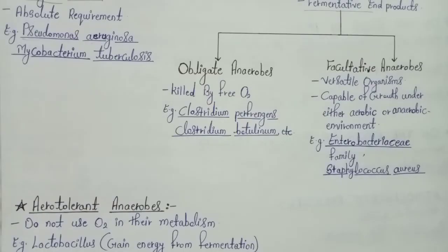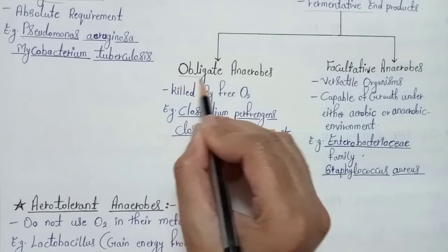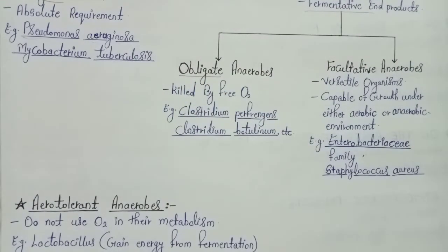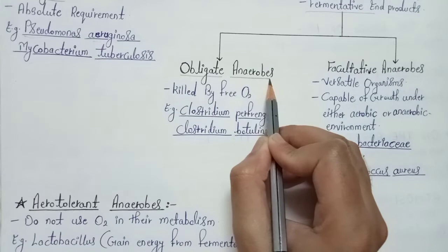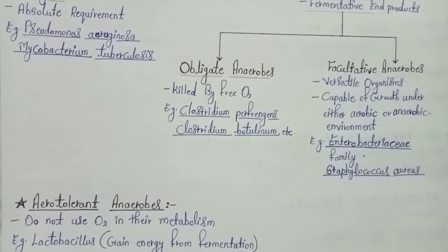Then anaerobic organisms are generally classified into two different categories, the obligate anaerobes and facultative anaerobes. As I told you, obligate means the compulsion or the absolute requirement of something. That means obligate anaerobes are the organisms which literally get killed by the free oxygen molecule. Generally, obligate anaerobes get killed in the presence of oxygen.